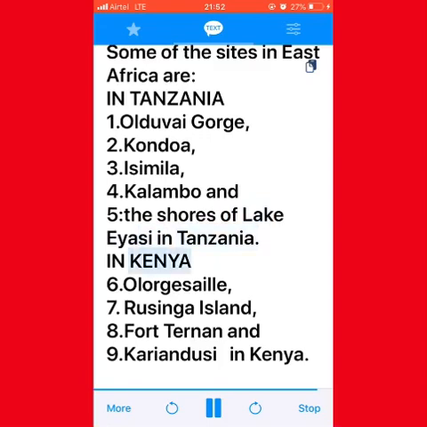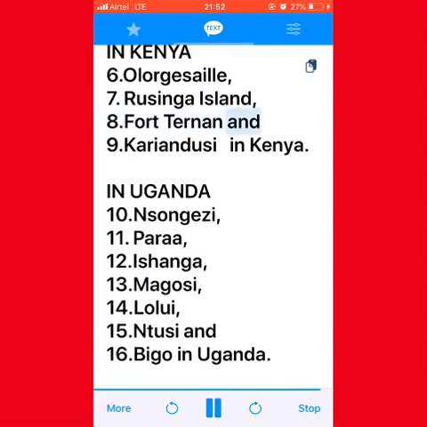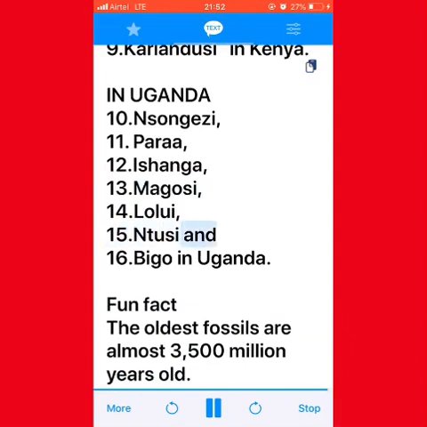In Kenya, 6. Alorgesail, 7. Rusinga Island, 8. Fort Ternan, 9. Kariandusi in Kenya. In Uganda, 10. Nzangizi, 11. Para, 12. Ishanga, 13. Magosi, 14. Lalu, 15. Ntusian, 16. Bigo in Uganda. Fun fact: the oldest fossils are almost 3,500 million years old.